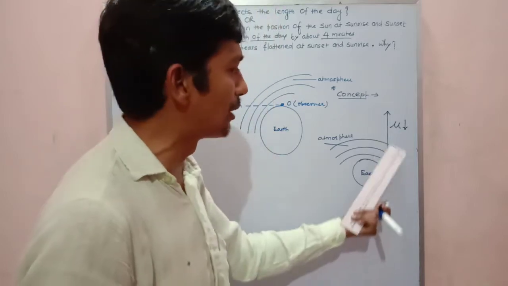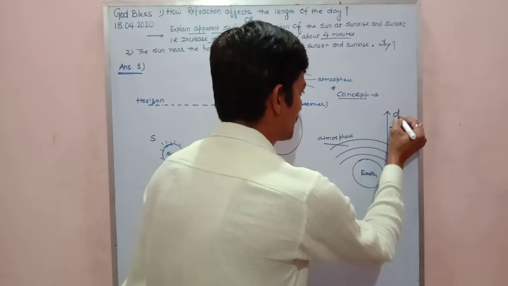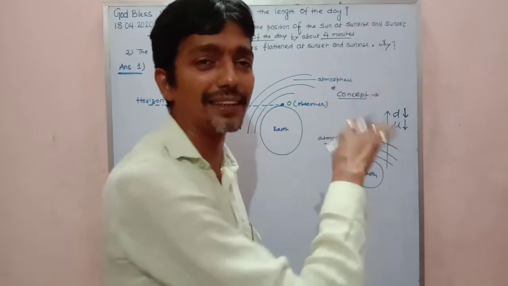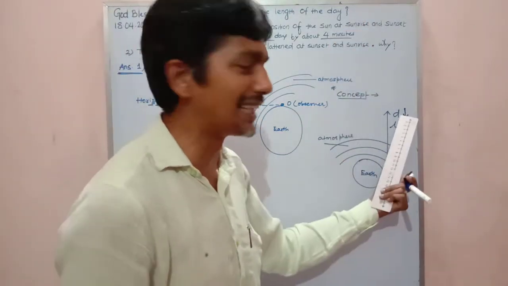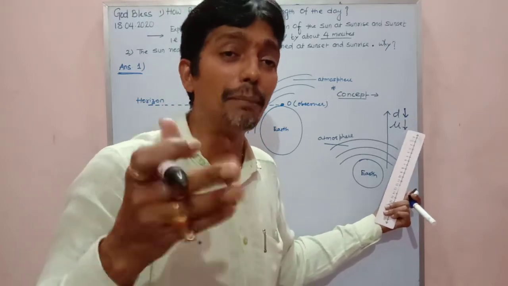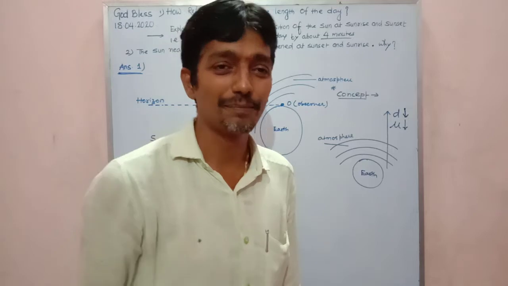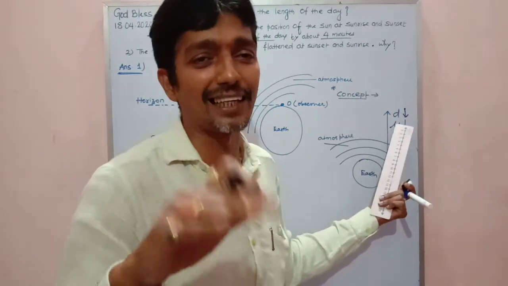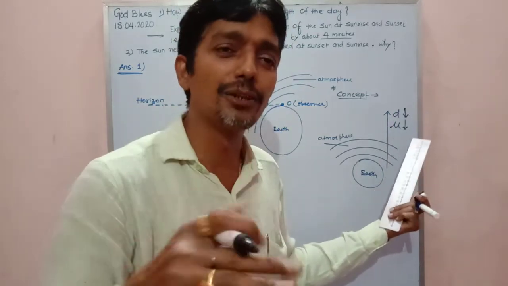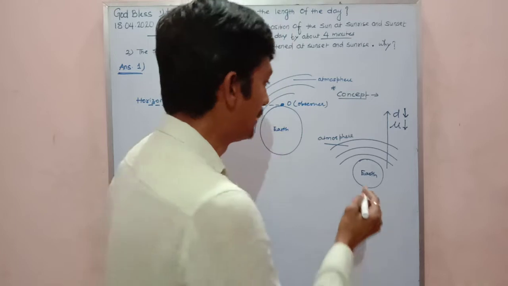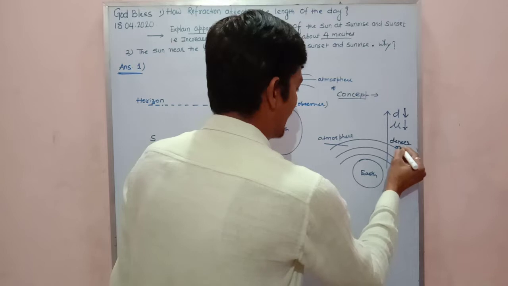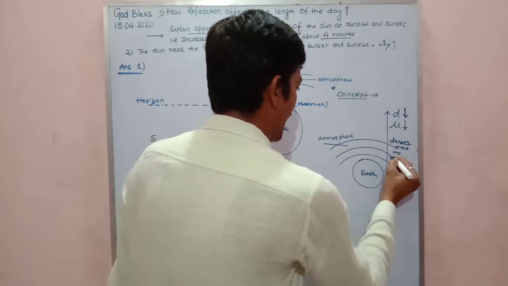So now my dear, as we go up, the density decreases, D for density decreases. And since the density decreases, the refractive index of the medium also decreases. You all know, the less the RI, the less the density. So if density is decreasing, RI will also decrease. It means we are going from denser medium to rarer medium.